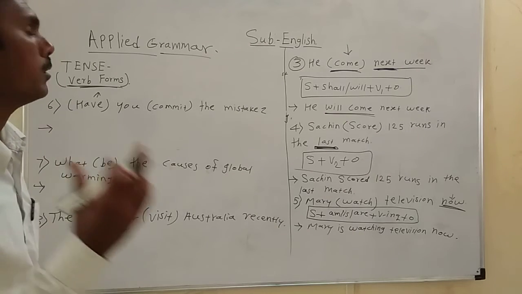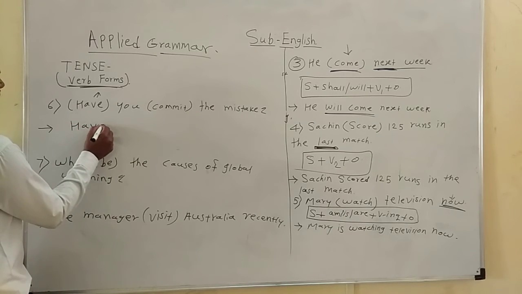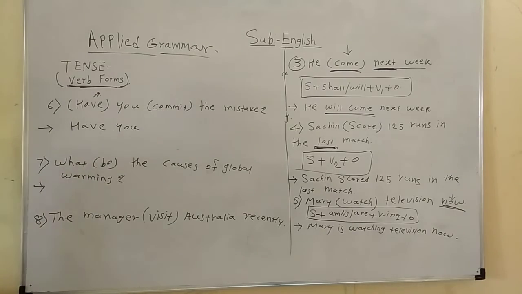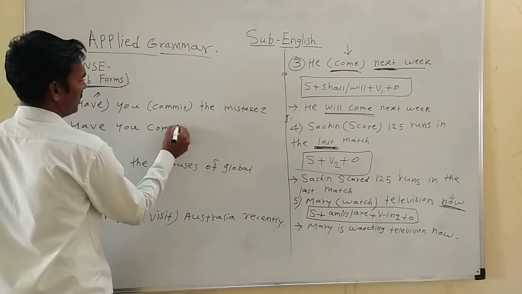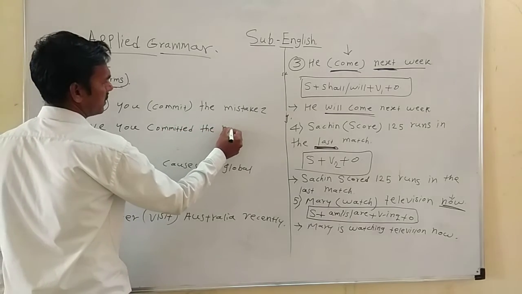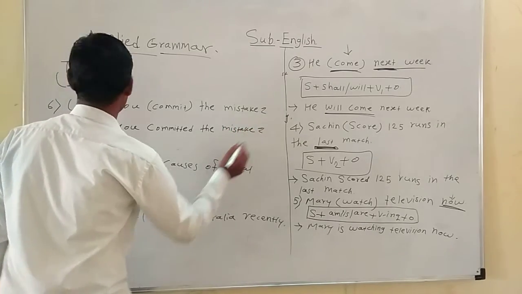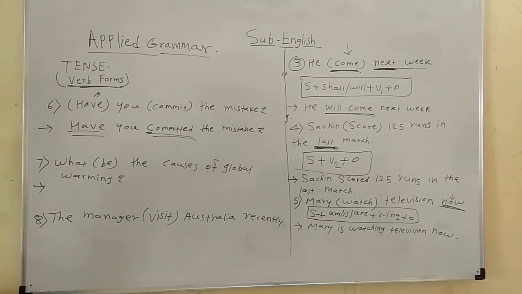So the correct form is: have you committed the mistake?